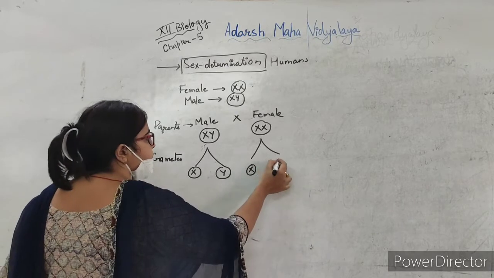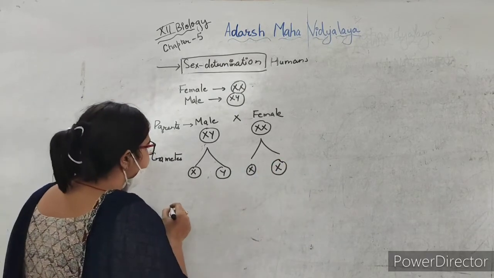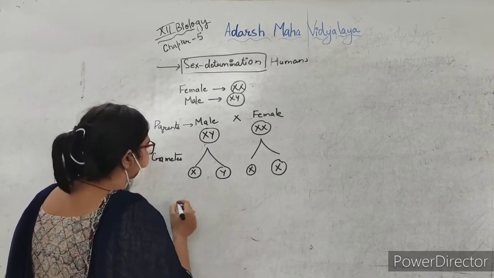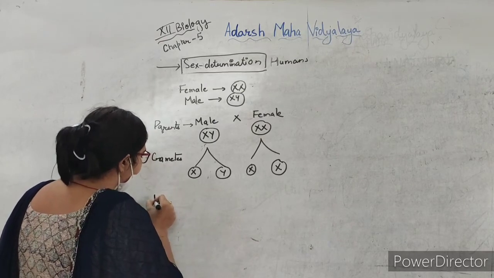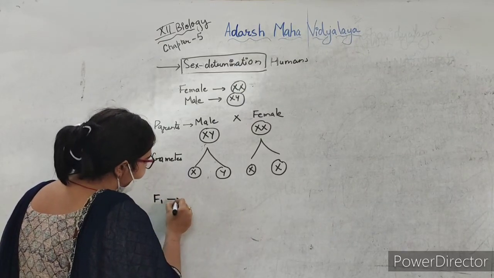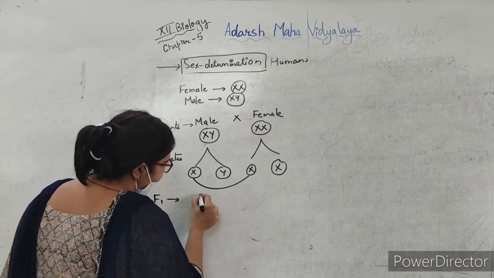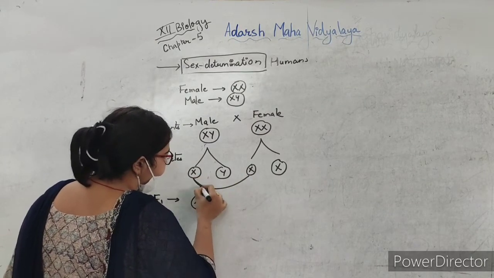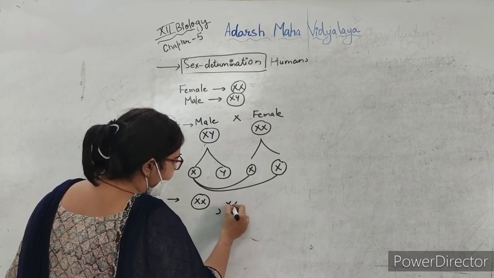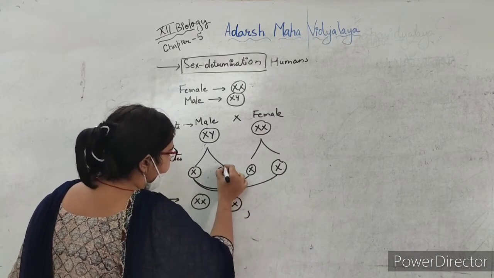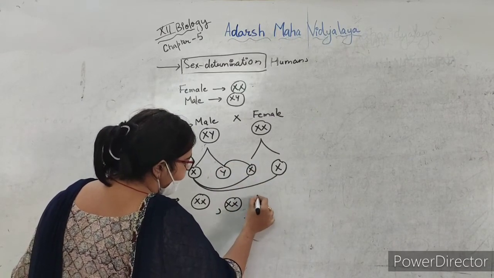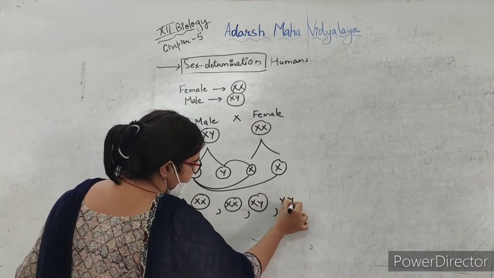Now these gametes will unite with each other in a specific form. So what do we get in the F1 generation? This X will unite with this X, so it will be this offspring, this will be another offspring, and this will be another offspring.